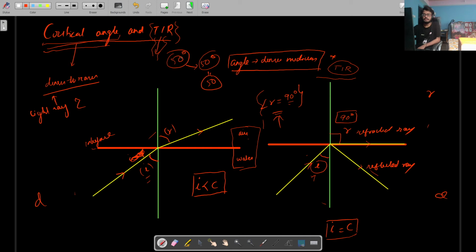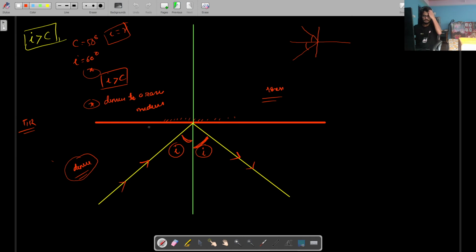Then in the third case, the angle of incidence is greater than the critical angle. When this happens, the ray completely reflects back, and this phenomenon is known as total internal reflection. So for this to happen, you need two conditions. First, the angle of incidence is greater than the critical angle, and the light ray should always come from a denser to a rarer medium.